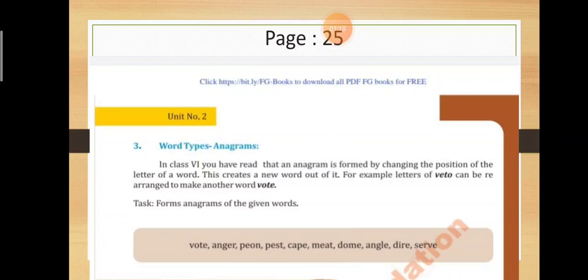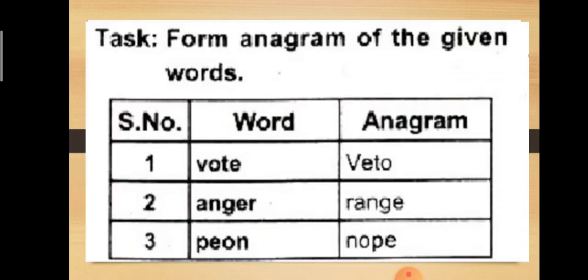आपको एक word given होता है और आपने उसकी order को change करके आगे पीछे change करके एक new meaningful word बनाना होता है जिसका कोई meaning हो. Got it? So here in the end some words are given and you have to make the anagrams: vote, anger, paean, pest, cape, meat, dome, angle, dire, serve. So you have to change the order of these words and make a new word, that is called an anagram. So the first word is vote.